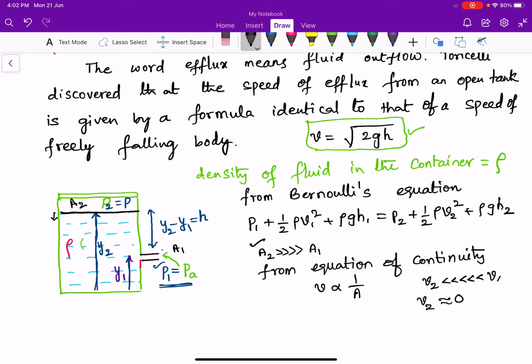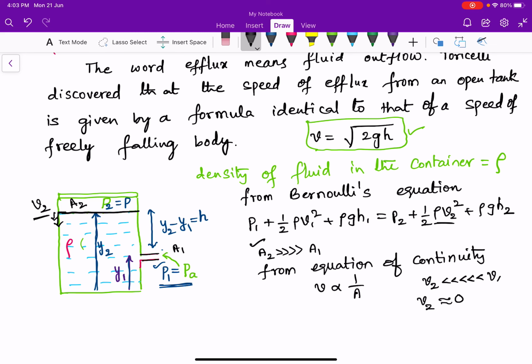We cannot identify the motion of the top surface with our naked eye. That means the velocity of this fluid flow is very much less, so I am approximating it to 0. Velocity V2 at the top surface is equal to 0. I hope you understand my point.